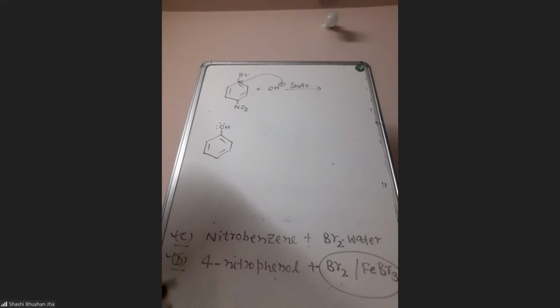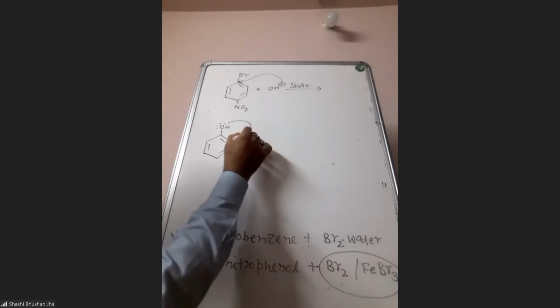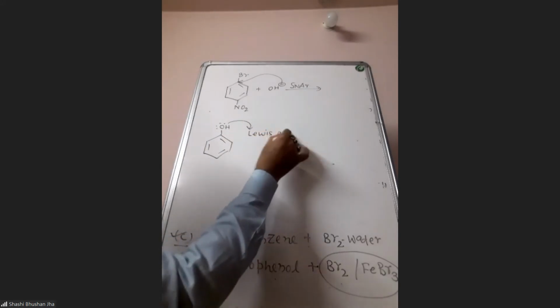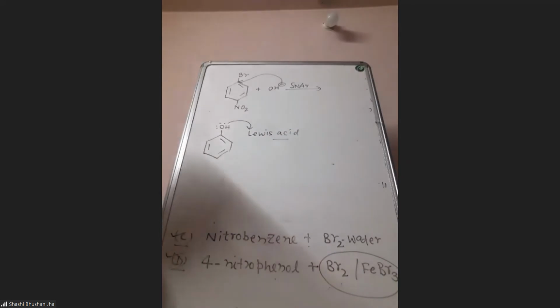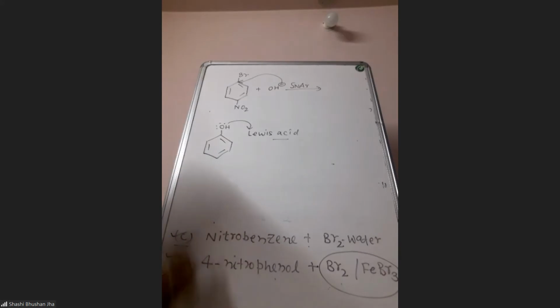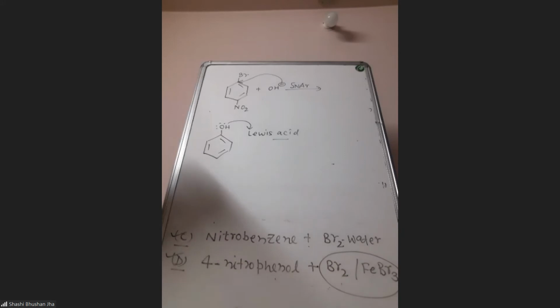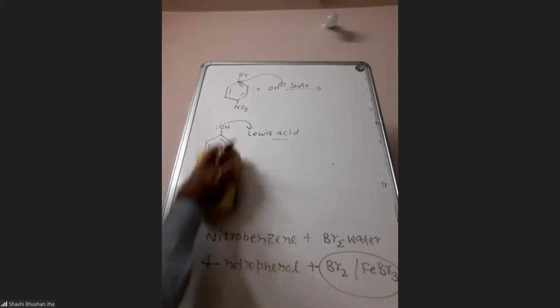Actually, in Friedel-Crafts reaction, we need a highly activated ring. But if the ring forms a complex with any Lewis acid, the ring will get deactivated. If the ring is even slightly deactivated, then Friedel-Crafts reaction becomes very difficult. But other EAS reactions happen. Halogenation, there is no problem. But if it had been a Friedel-Crafts reaction, then this reaction would be difficult.